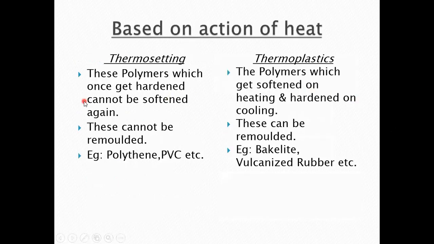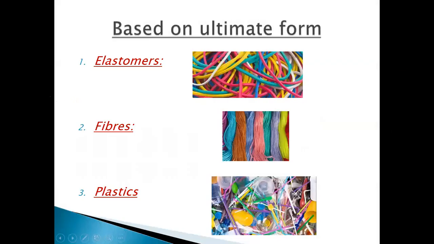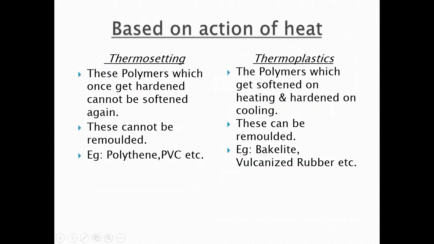Next, we will talk about polymers based on the action of heat. This is very important. There are two types of polymers on this basis: thermosetting and thermoplastic. So what are thermosetting plastics? The polymers which, once hardened, cannot be softened again. You try hard and hard, it cannot be softened again, right?